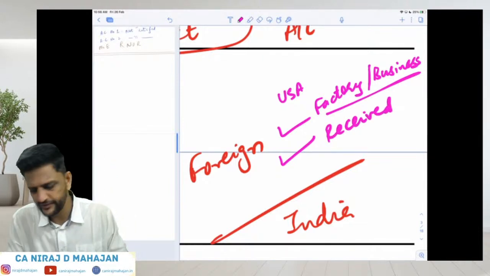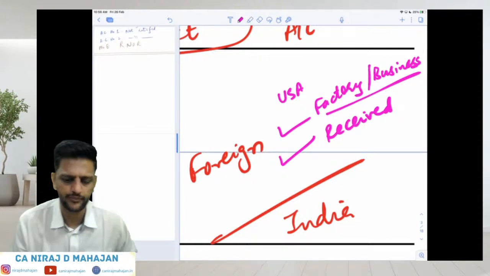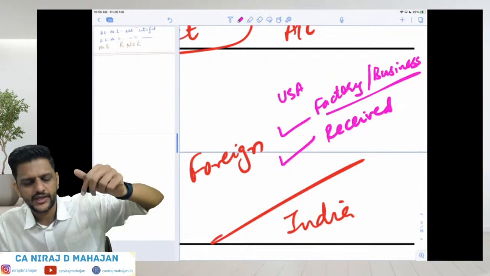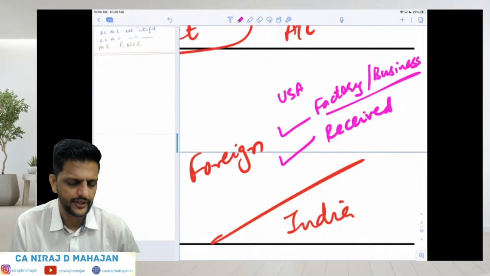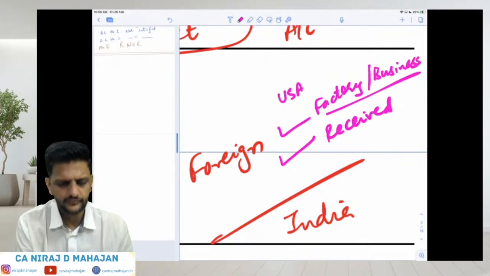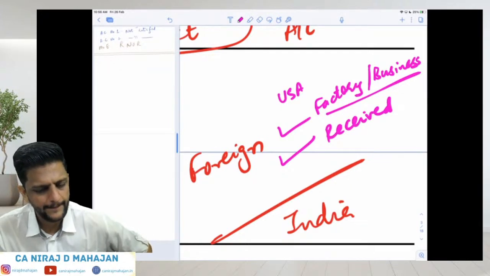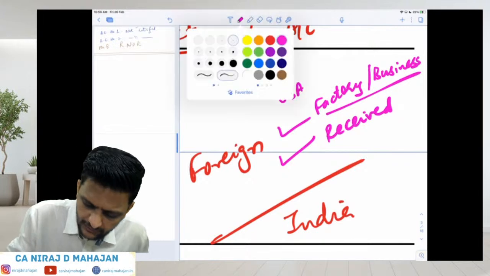Please pay attention. So there's a business or a factory in USA and you are earning salary income or profit from that business, whatever. The factory is in USA and also your salary is received in USA. What type of income is this? Is it foreign income or Indian income? It is obviously, absolutely, your foreign income. Clear? Yes? But, and a big but.